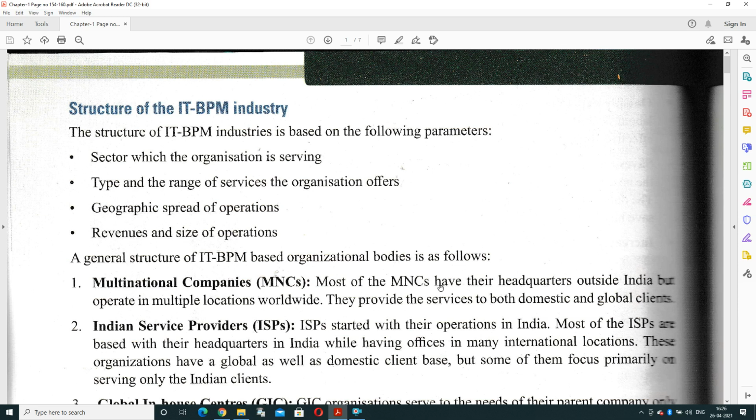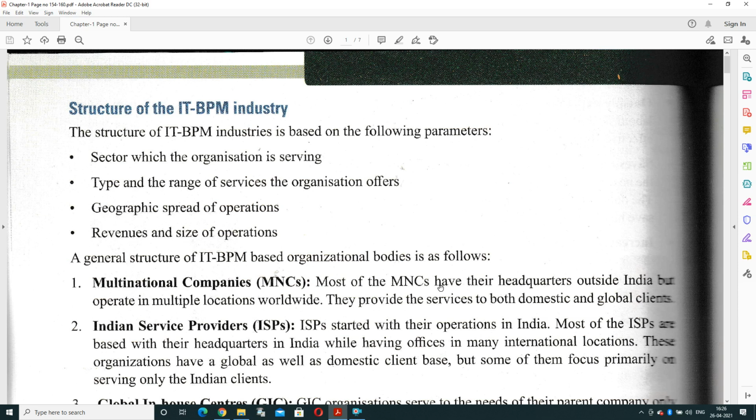Third one, that is the geographic spread of operation. How they are covering the area for transferring the information. That is the geographic spreading of information or operations. How they are performing the operation outside the industry, and how they are providing services to the customer.